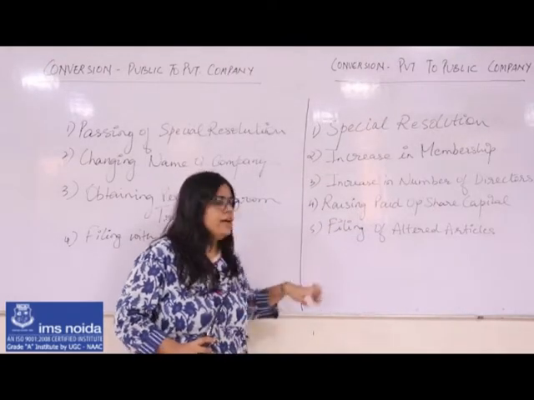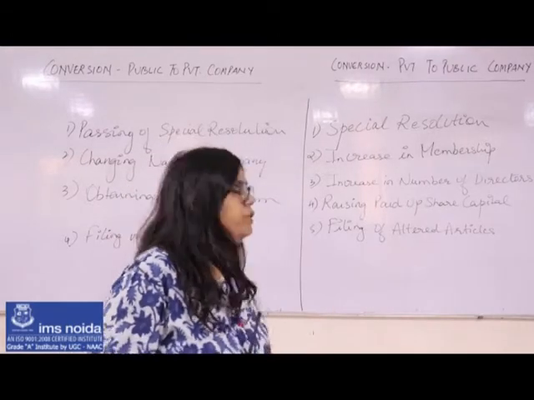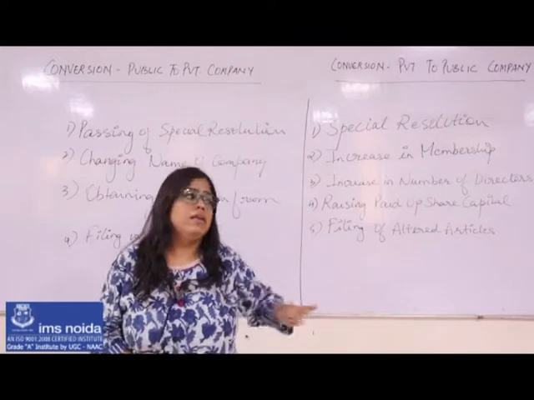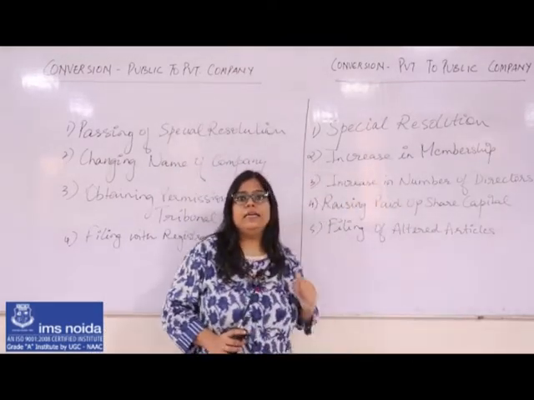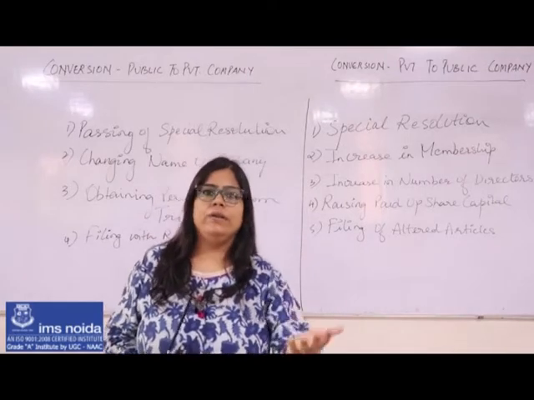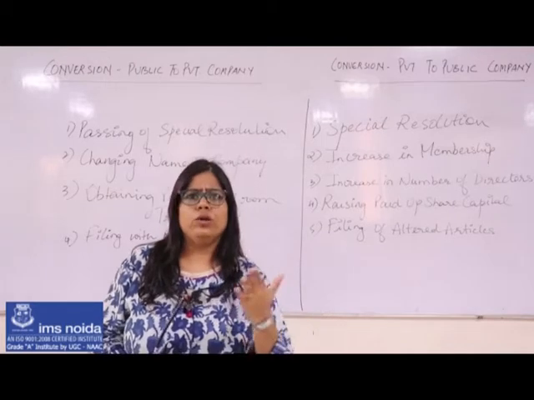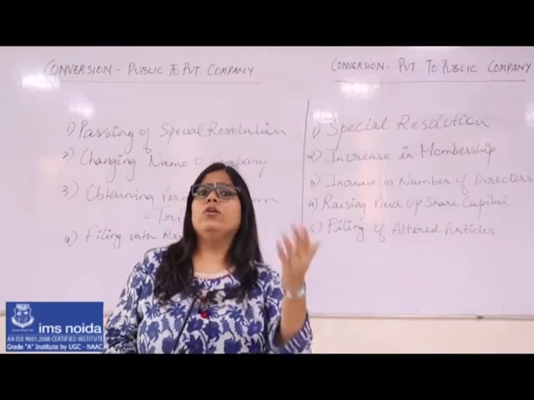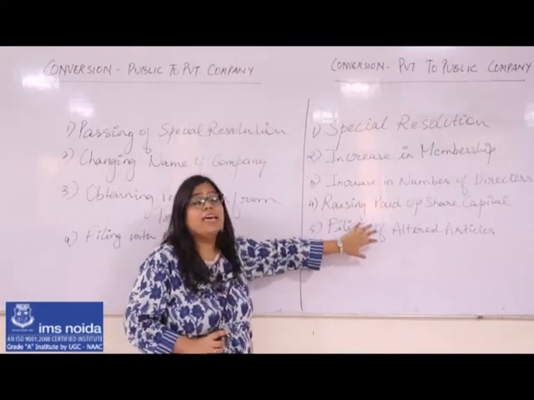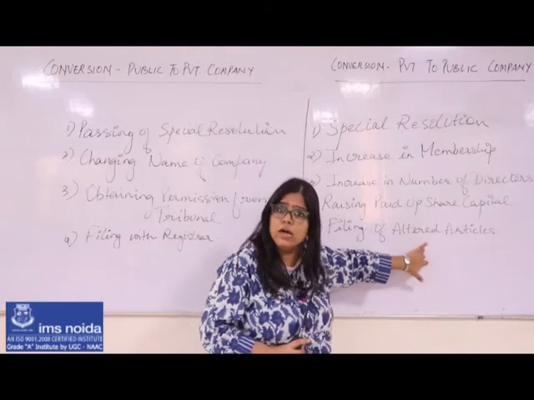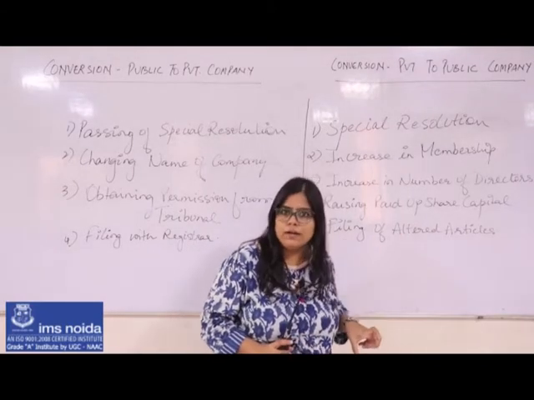Number 5th point says that I need to do a filing of articles with that of the registrar of companies. Now what this point means that these articles of association contains the inner rules and regulations for how my company is supposed to run. It can be rules for directors, for shareholders, for customers, for debtors, for creditors, and all the stakeholders that my company is catering to. So I need to change this particular rule copy, because now I will be having n number of people. Previously I was having only limited number of people.